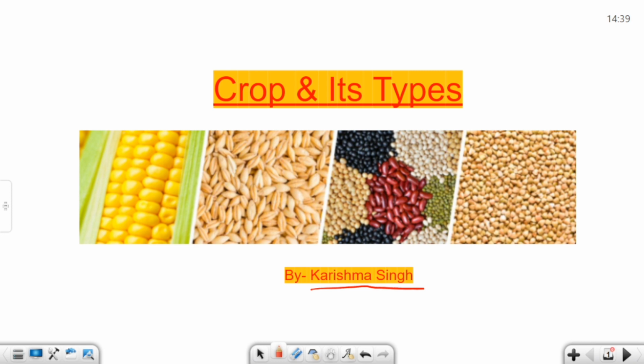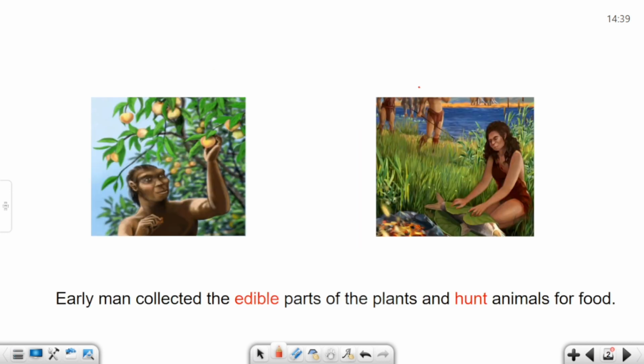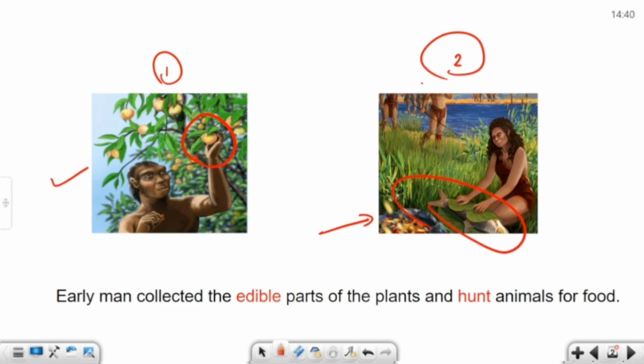Today, we are going to cover the topic crops and its type from chapter 1st of class 8th science. So, let's begin. As we can see in the first image, early man used to collect edible parts of plants such as fruits, vegetables, etc. And in the second image, they used to hunt animals for their food.